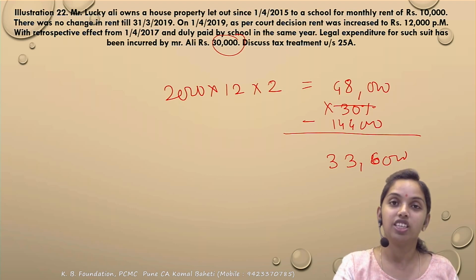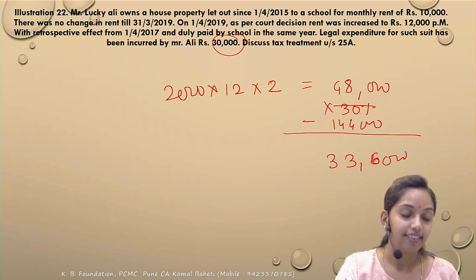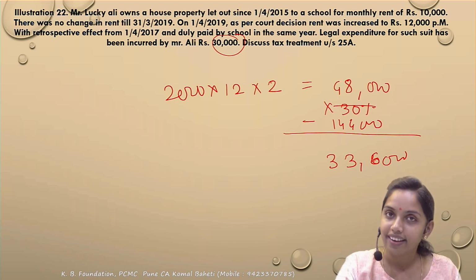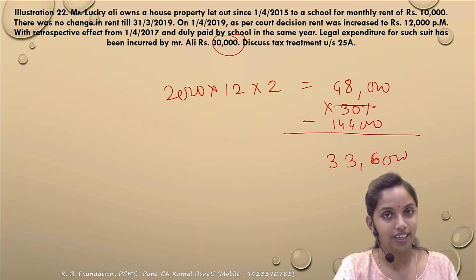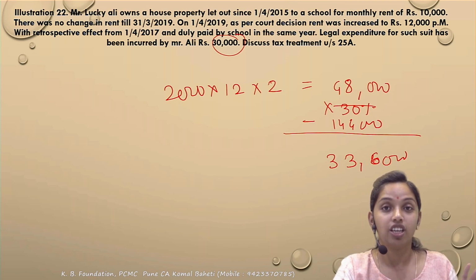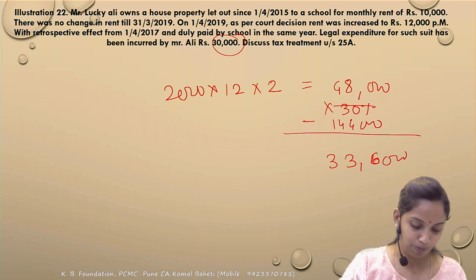Arrears of the rent is to be taxable in the year of receipt. So it would be taxable in the year 19-20. 17-18 में जाके, 18-19 में जाके taxable नहीं होगा. When it would be taxable? It would be taxable in the year of receipt, that is 19-20, and you will get only the standard deduction. No other expenses would be allowed as deduction. The 70% of the arrears would be taxable under the HP.